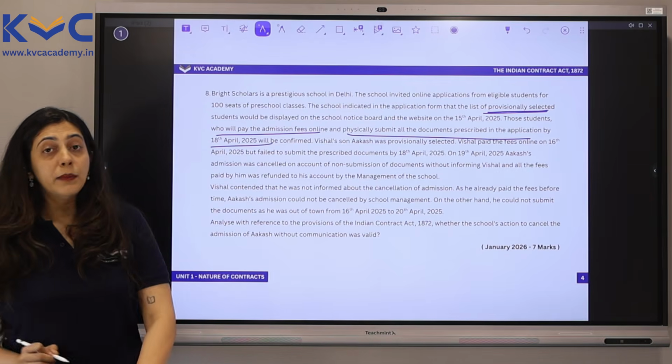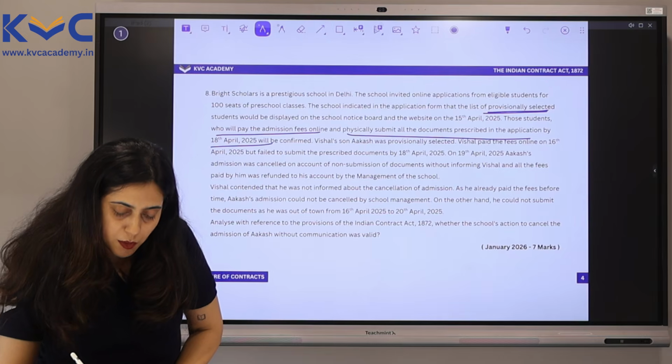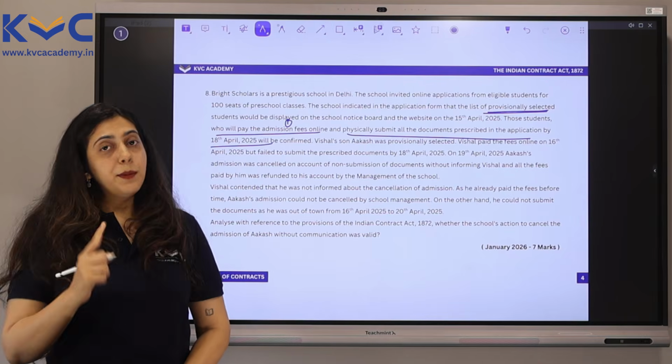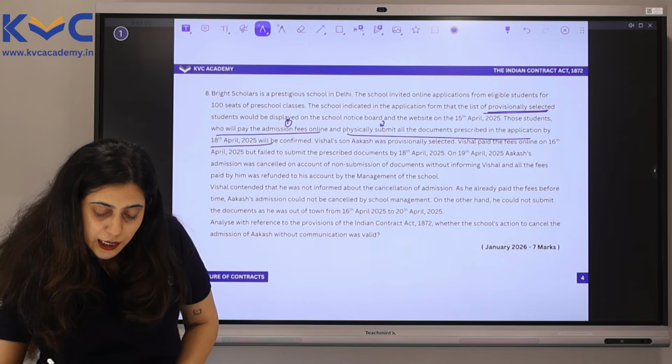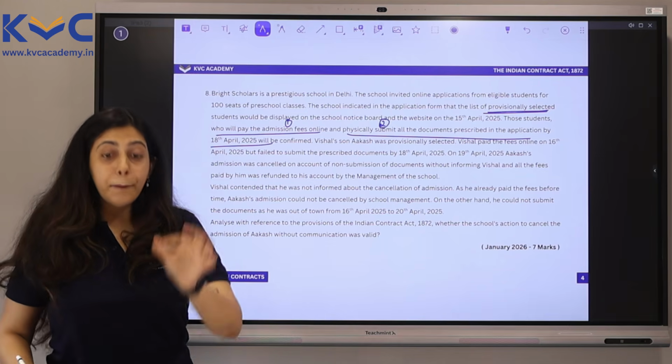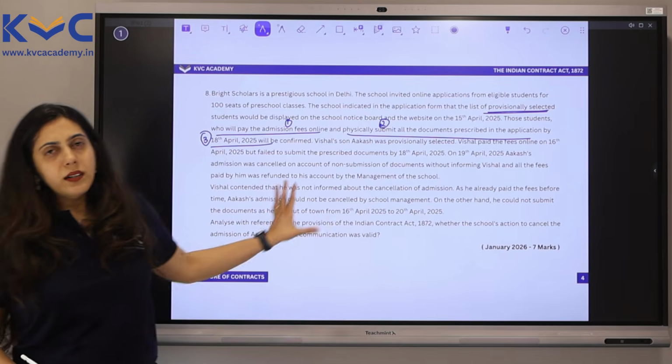So there is a time limit given along with 2 conditions. This is condition number 1, paying the admission fees online. Then there is condition number 2, which is physically submitting all the documents, plus there is a time limit. So I will put that under condition 3.